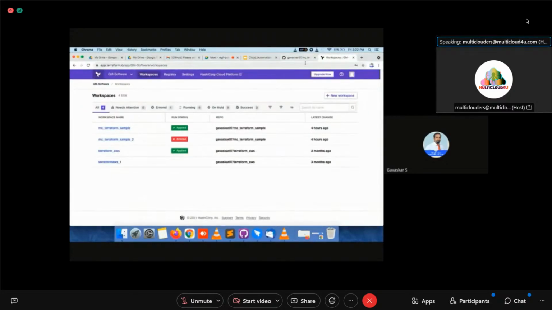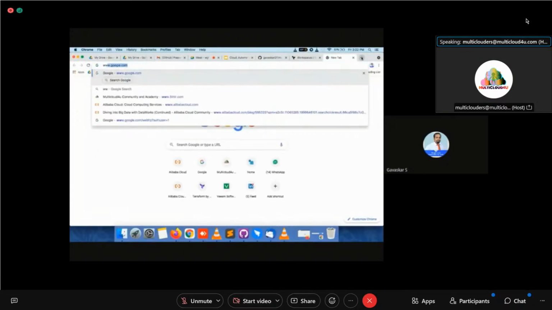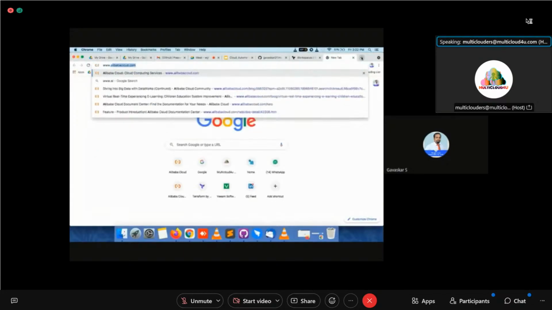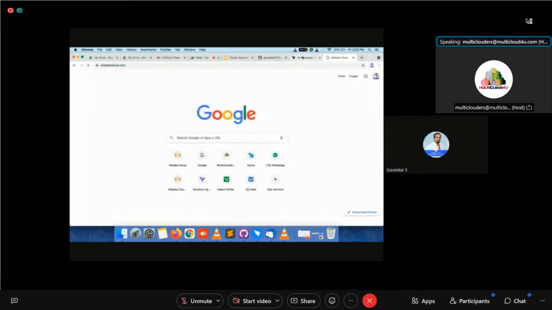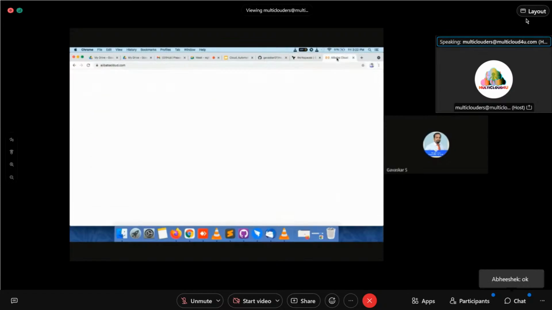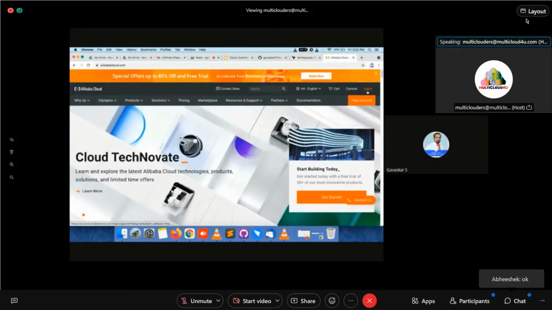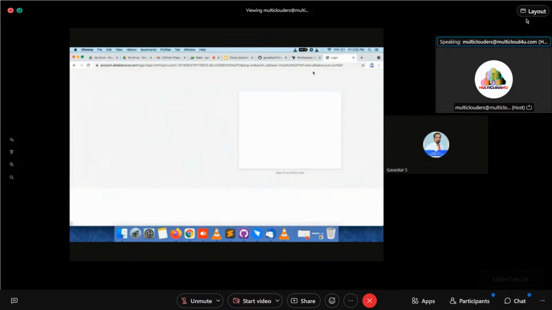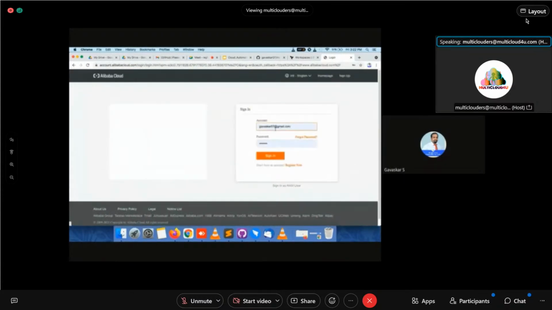Before this, one more step is there. I log into my Alibaba Cloud account again. You have to create a RAM account for accessing this, because you need some access to create resources in Alibaba Cloud. In AWS also you have to create a RAM account. Here I am going to create a RAM account. I will show how to create that. I will not create it now. I already created it.